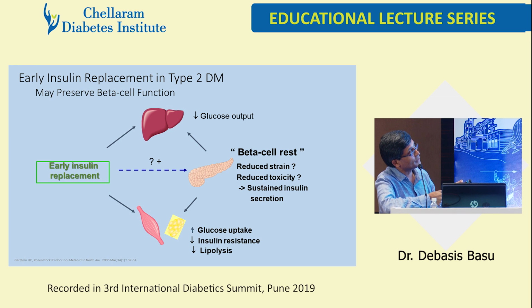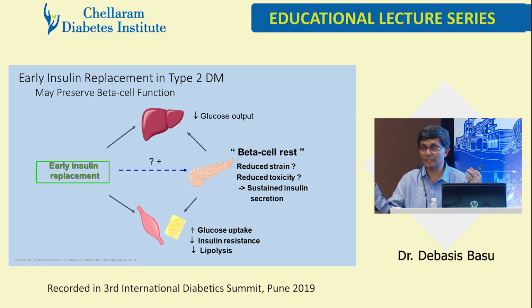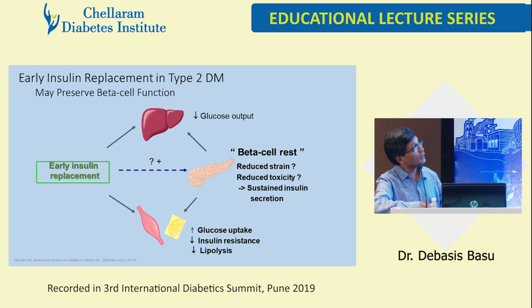So this is how it all happens. Beta cell is given rest. There's reduced strain, reduced toxicity, sustained insulin. In that kind of fire, the beta cells were actually hiding in hibernation, because beta cells are like a baby of beautiful girls, and alpha cells are like angry young men who protect the beautiful girls, if you look at the pancreas. So when there's too much fire, beta cells don't work. But immediately once you get the sugar under control, they start gradually secreting endogenous insulin, and the peripheral uptake, etc., improves.